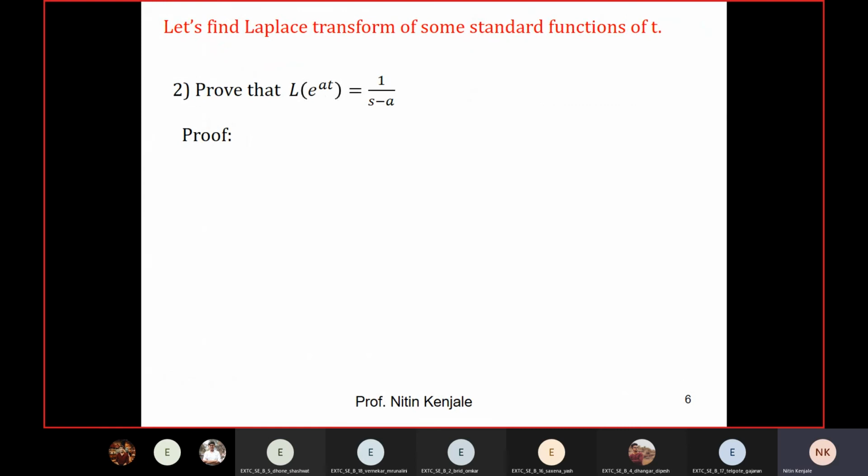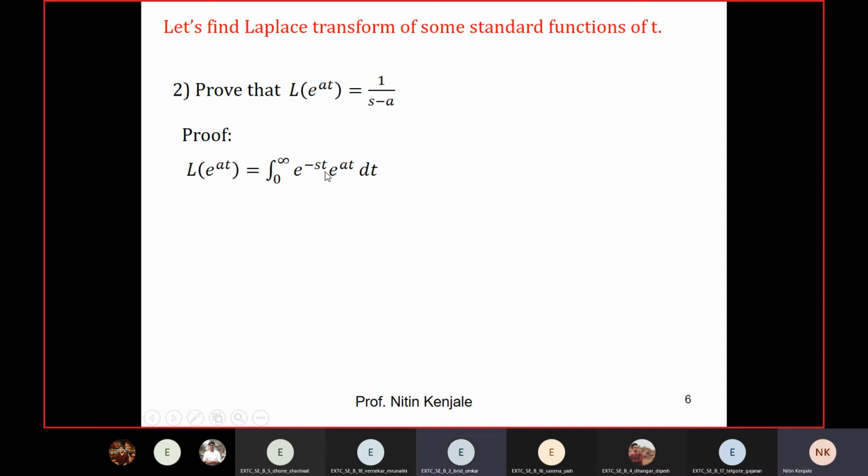Here we will find out what is Laplace of e raised to at, exponential term, where a is any constant term. Okay, so by integral definition, Laplace of e raised to at is integral 0 to infinity e raised to minus st into e raised to at into dt. When you multiply these two terms, what is the answer?